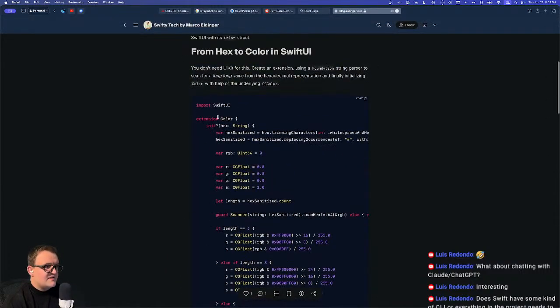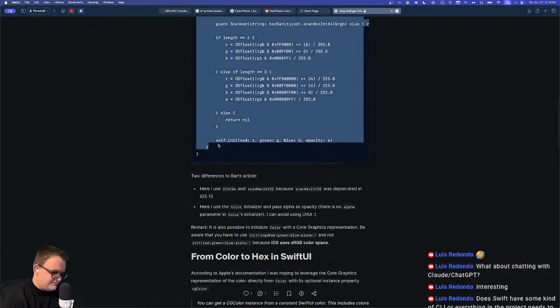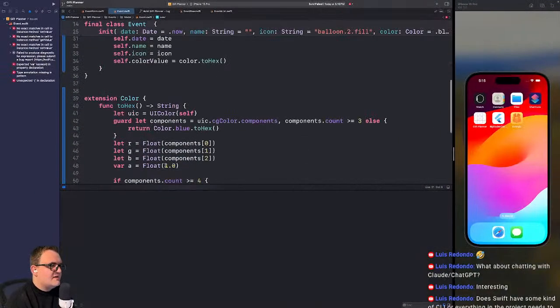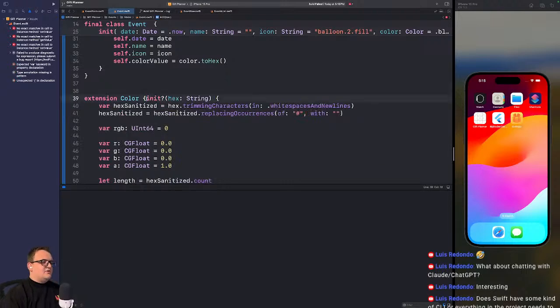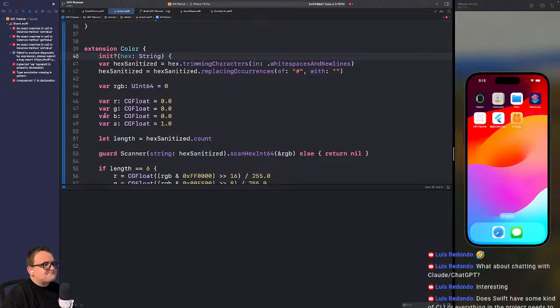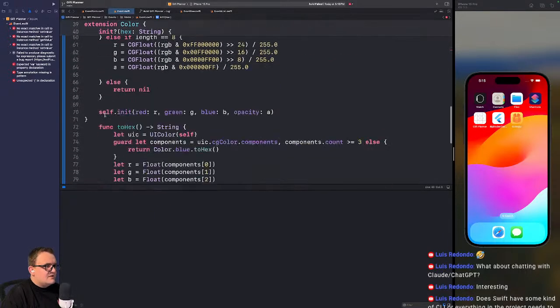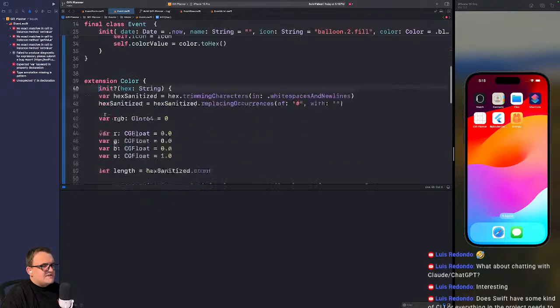Because I need to be able to turn that back into a color. So we're just going to do the old yoinky yoink for that initializer. It also can return nil, which I guess is fine.